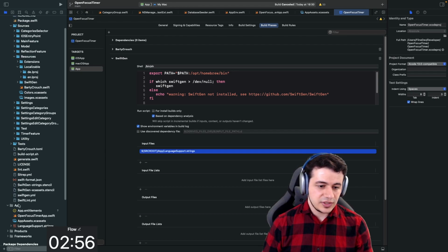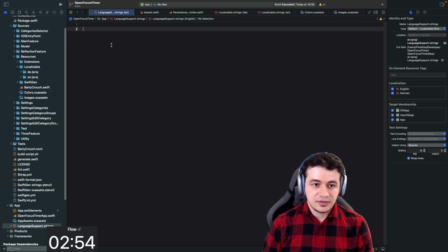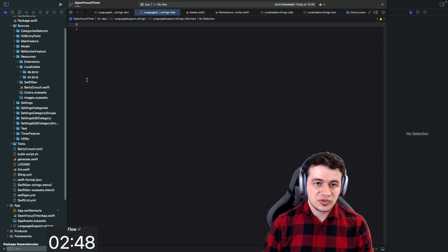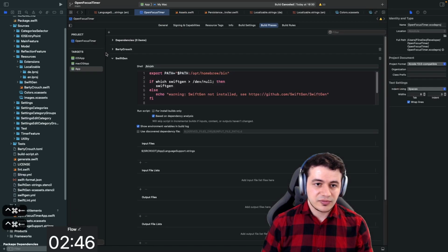I don't really know why we needed that. And I think we don't need it. I think this was a workaround for an Xcode bug. It did not recognize that our app supported multiple languages if we didn't have in the app target a file that had multiple languages. So for some reason I had to put that. So we don't really need this as an input.